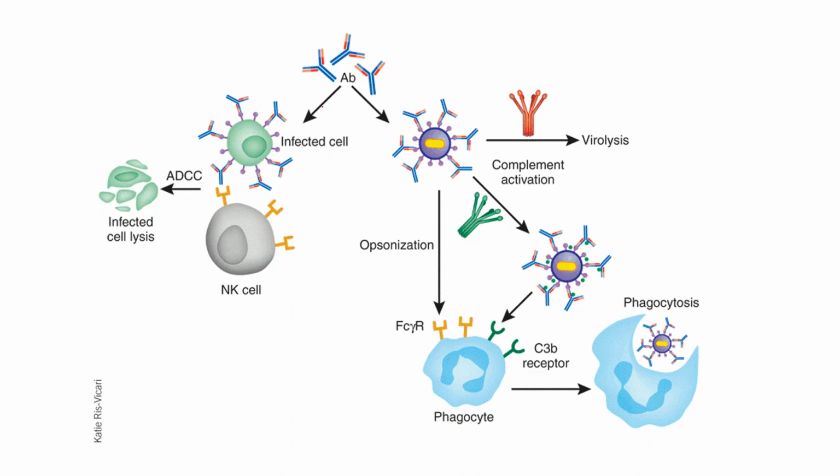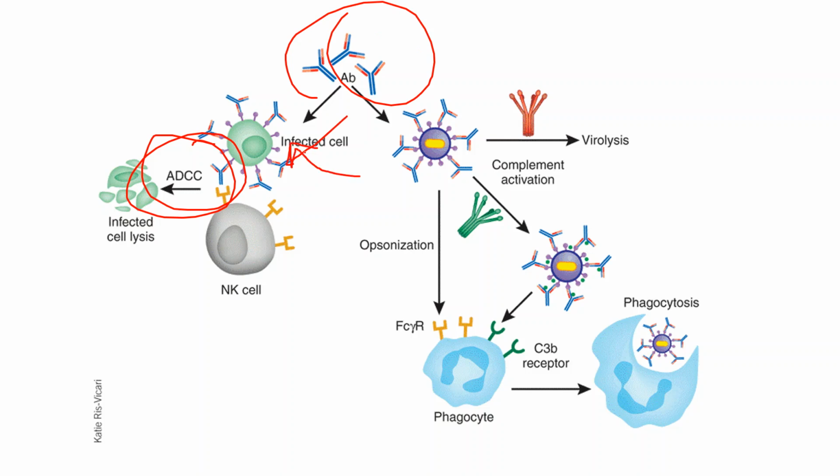Here we can see that one pathway is ADCC. This is how it happens: once the antibody forms, it will bind to the infected cells. The antibody will come and bind, and NK cells will also come and carry out the process of antibody-dependent cellular cytotoxicity.